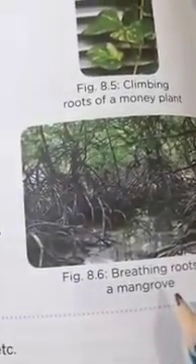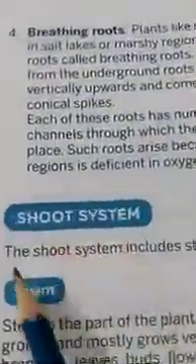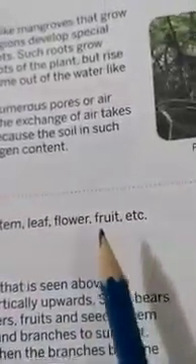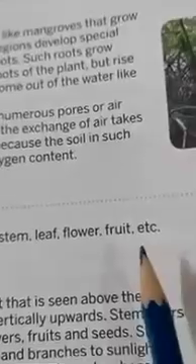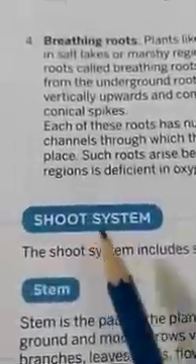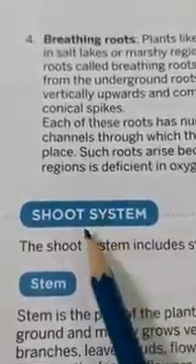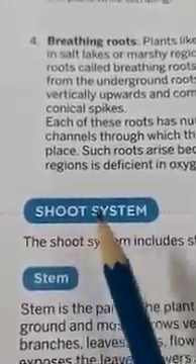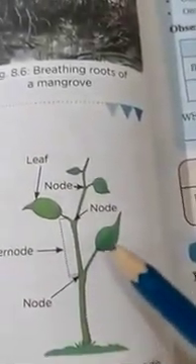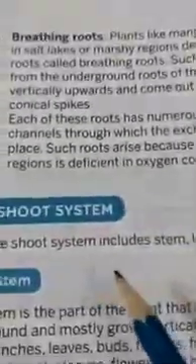So dear students, that was all about the root system. Now we come to the shoot system. The shoot system includes stem, leaves, flowers, fruits, etc. Dear students, we can say it is the main part of a plant that grows above the soil. It consists of stems, leaves, flowers and fruits. I will show you the shoot consisting of stem, leaf, flower and fruits.